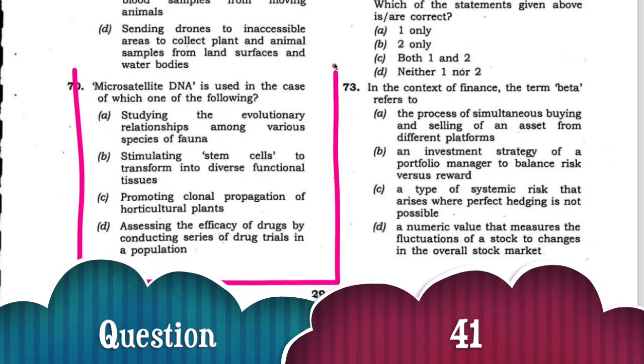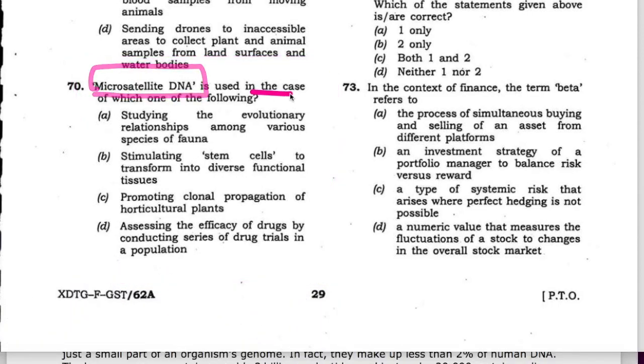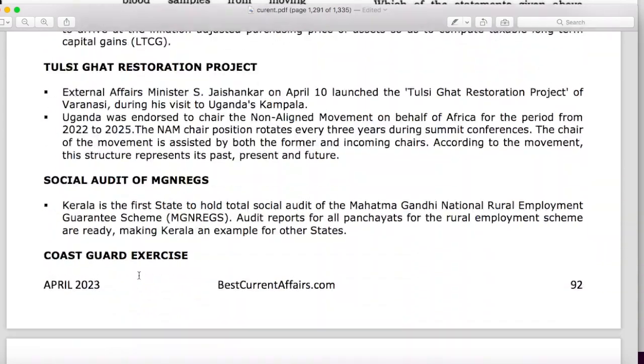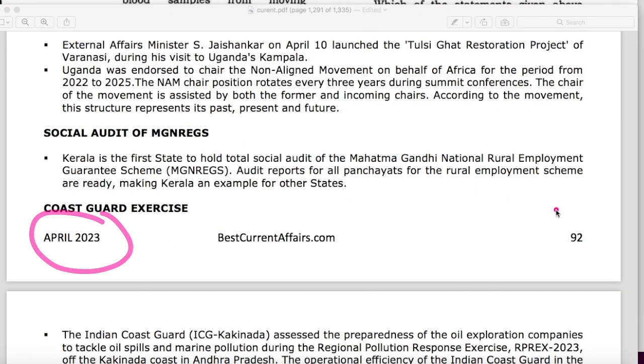Next question. Microsatellite DNA is used in case of which one of the following? Four options are given, and the correct answer is A. Now see, this is our April 2023 current affairs book, page number 92.